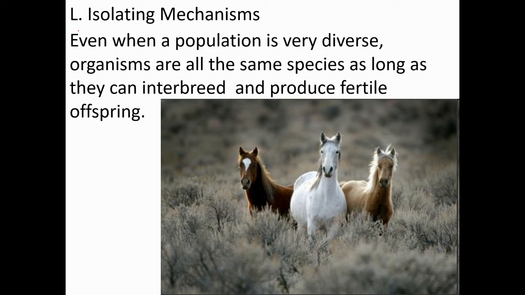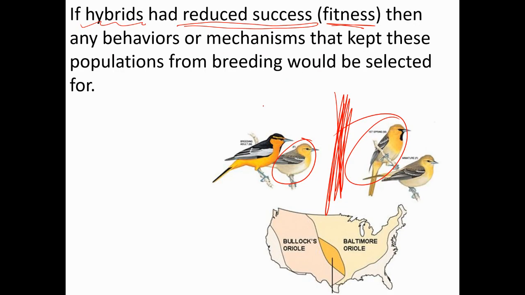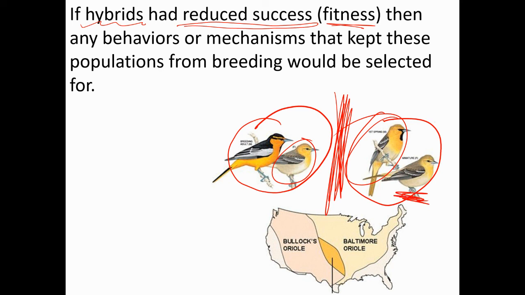Okay, so how does that work? There are these things called isolating mechanisms or reproductive isolating mechanisms. And to be isolated means you're alone. So in this case, an isolating mechanism is something that keeps you isolated or away from the other population. So there would be a reproductive isolating mechanism to keep these birds from mating with these birds. And again, maybe the females who like the birds with the lighter feathers, or the lighter colored face here, that would be selected for. That would keep this population, the Bullock's oriole, reproductively isolated, more or less, from the Baltimore oriole.